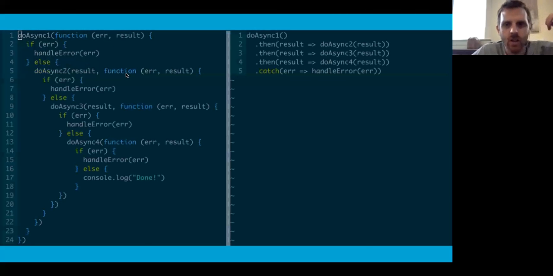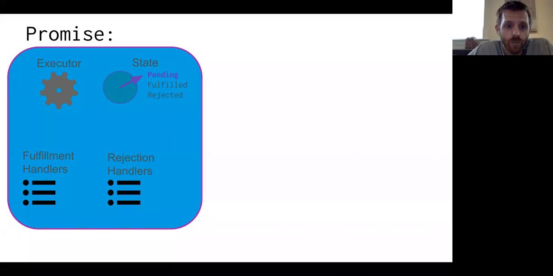So you can see, right side, left side, which code would you rather come in and have to debug? And that's what promises are getting us. So that's sort of the motivation for promises. So what do they look like on the inside?